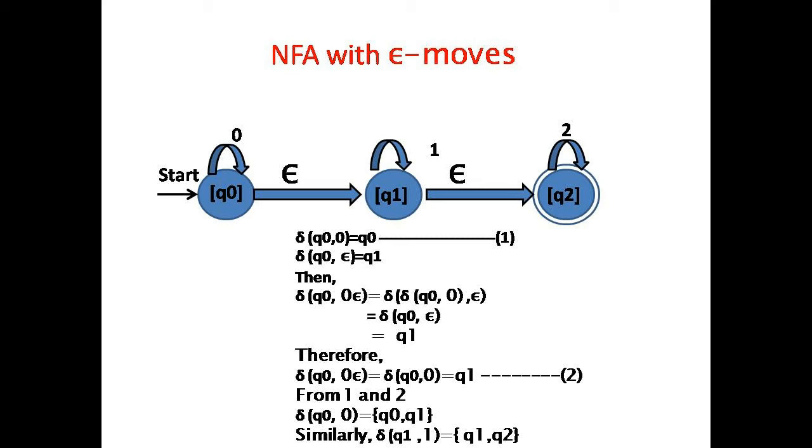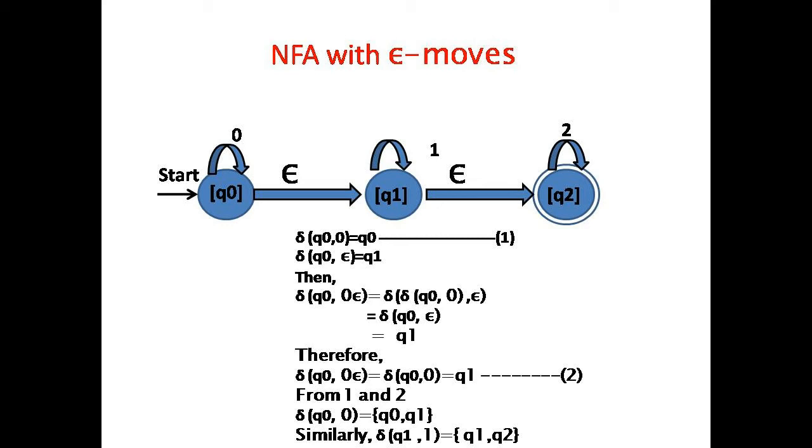So the question is, why are we calling it an NFA? Because any finite automata with epsilon moves is always an NFA with epsilon moves. A DFA can never have epsilon moves. There is one or more reason.